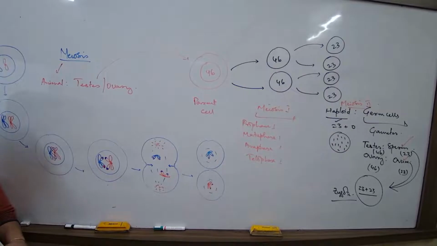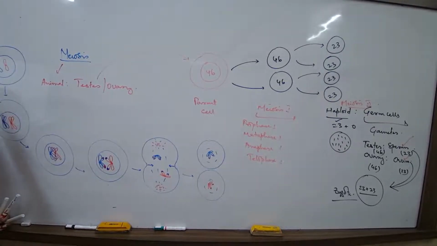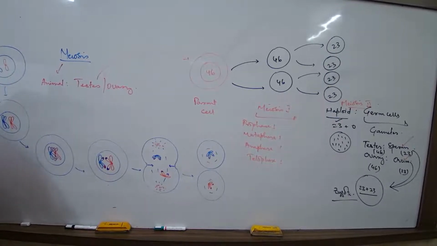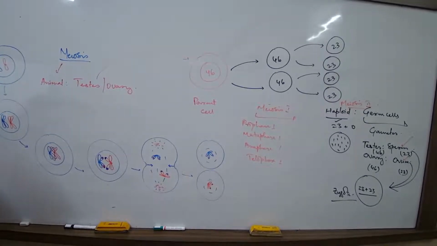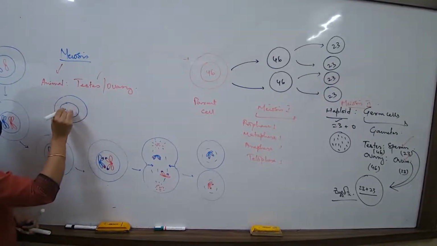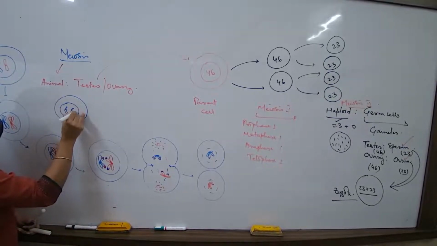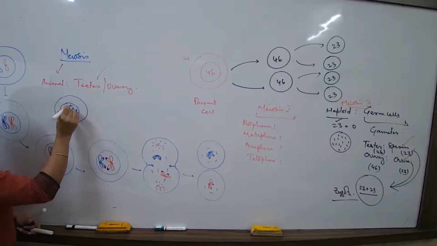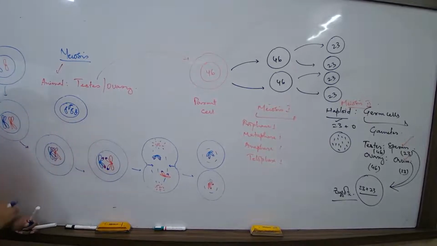Let us try to understand the third difference. When we talk about a cell which is going to show the process of meiosis, the chromosomes always try coming together. Remember, when I was explaining a cell undergoing mitosis, if I have to randomly draw it, I will just draw the chromosomes this way, randomly.